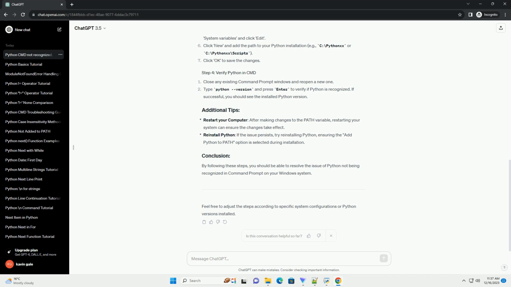Copy the path to the Python executable, example: c:\users\username\appdata\local\programs\python\python3x\python.exe. Open the Start menu, search for Environment Variables, and select Edit the System Environment Variables.